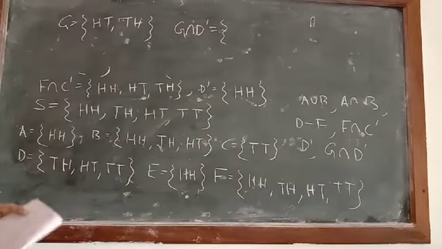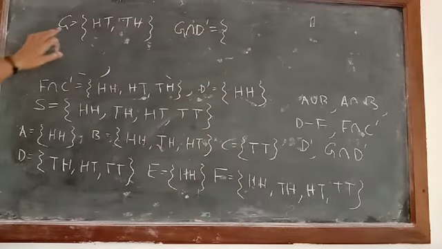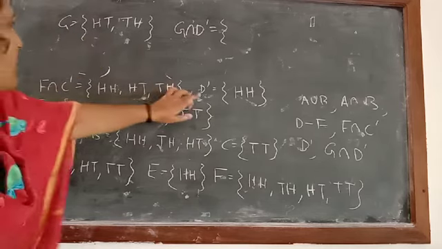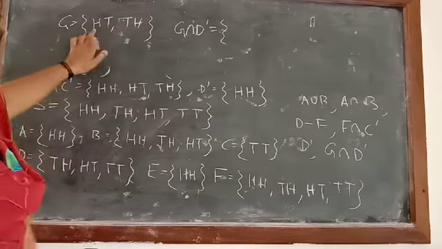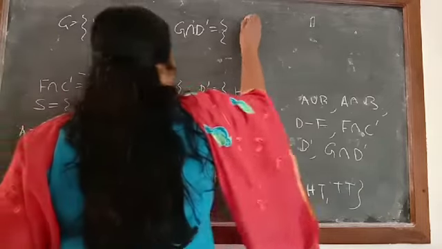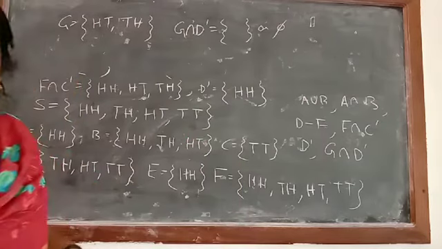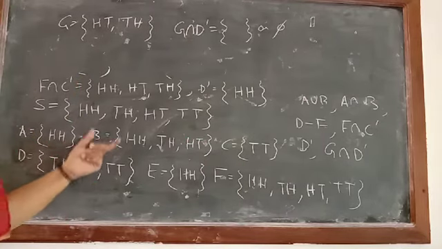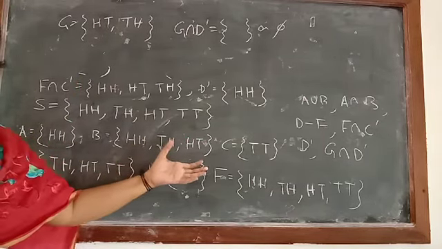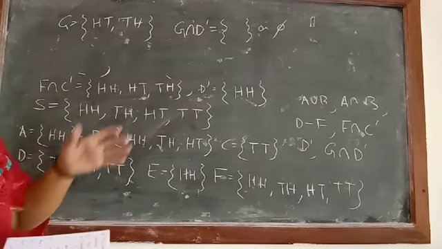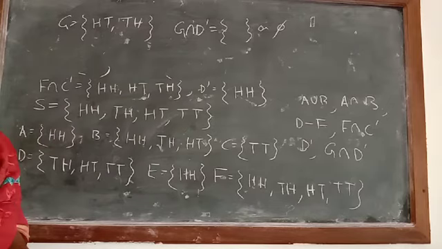Just to check, this is G and this is D dash. Is anything common in G and D dash? No element is common. So you can write down this is a null set, or denote it by ∅. So I think it is clear how to check whether the events are mutually exclusive and exhaustive, and how to find their union, intersection and differences.